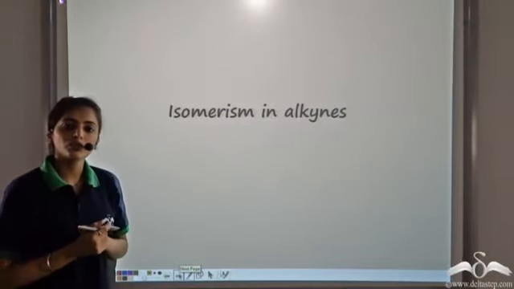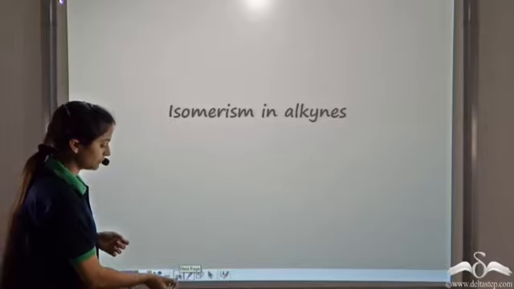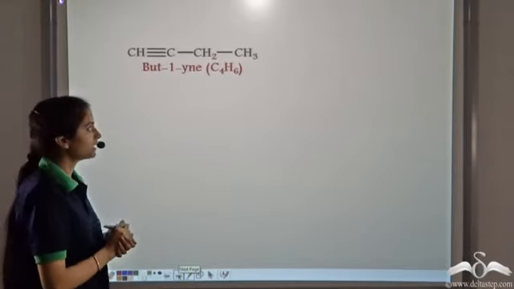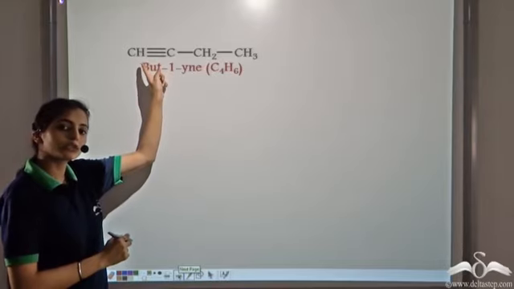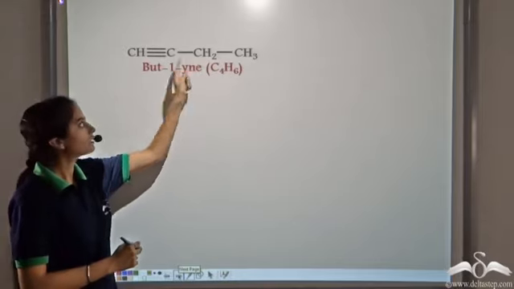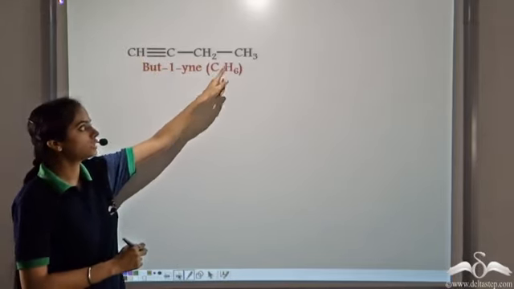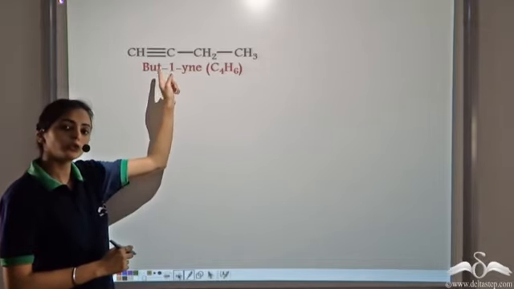Now, what type of isomerism is possible in alkynes? Let's take an example. We have butyne. This is but-1-yne, since the triple bond is present at position 1. So in this case, we have 4 carbon atoms, and there are 6 hydrogen atoms. So this is the structure of but-1-yne.